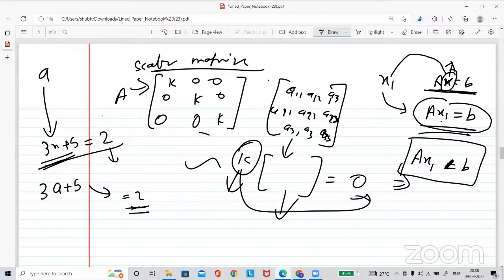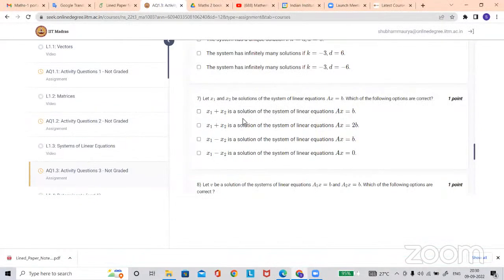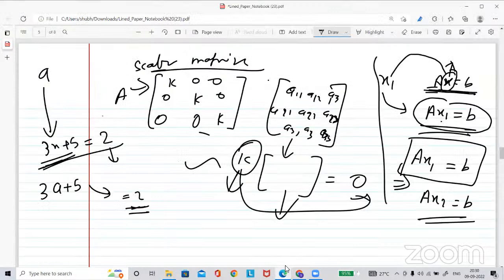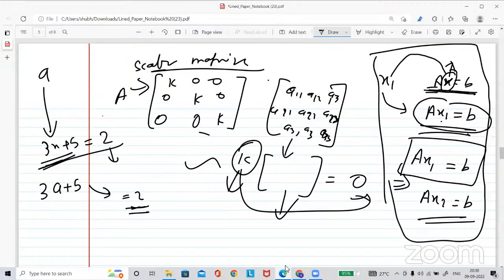X being a solution means this will happen: Ax1 is equal to b. Similarly, say x2 is a solution of this system. What do you mean by Ax equal to b? Now can you check whether x1 plus x2 is a solution of this equation? You can check one by one and tell what is happening here. That's the only thing here, and it will answer each option.